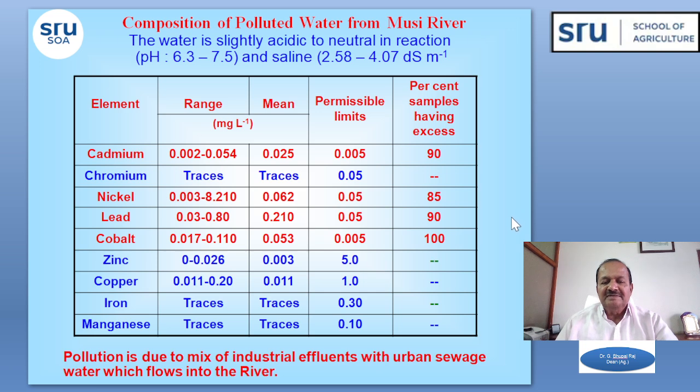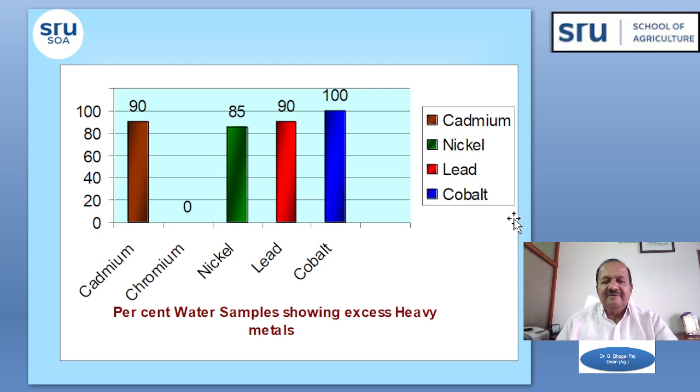This pollution is mainly due to the mix of industrial effluent with urban sewage water which flows into the river. This is the graphical representation showing the percentage of samples having excess amounts of these elements, mainly cobalt, lead, cadmium, and nickel.